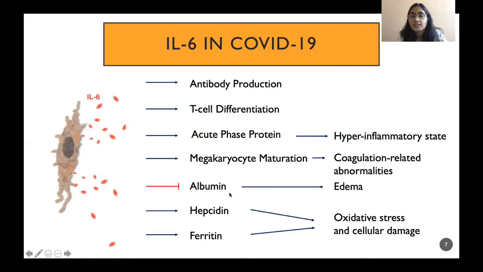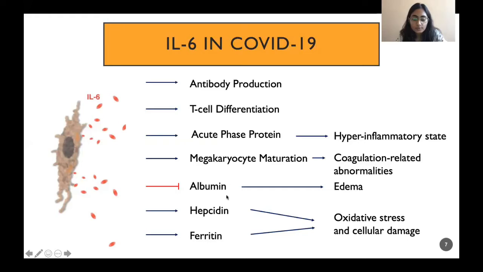Albumin maintains osmotic pressure in the blood, and decreased levels of albumin are responsible for causing edema, swelling and pain, fluid accumulation. This edema in lung is also a prominent feature of COVID-19. Hepcidin is an inhibitor of iron export protein in the cells, and ferritin is a protein that stores iron in the blood.